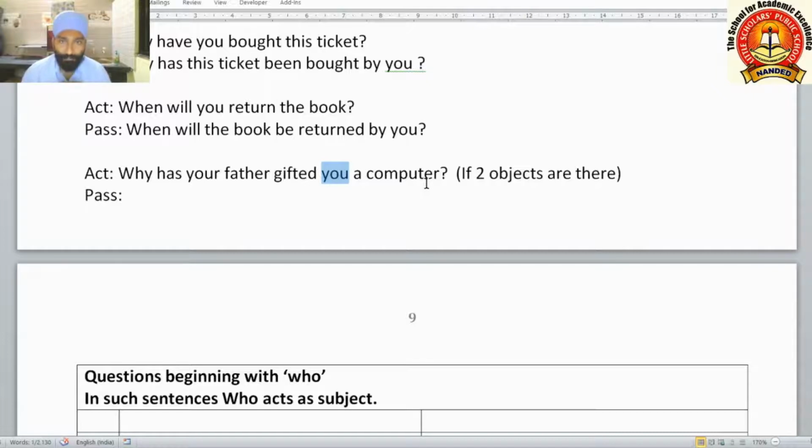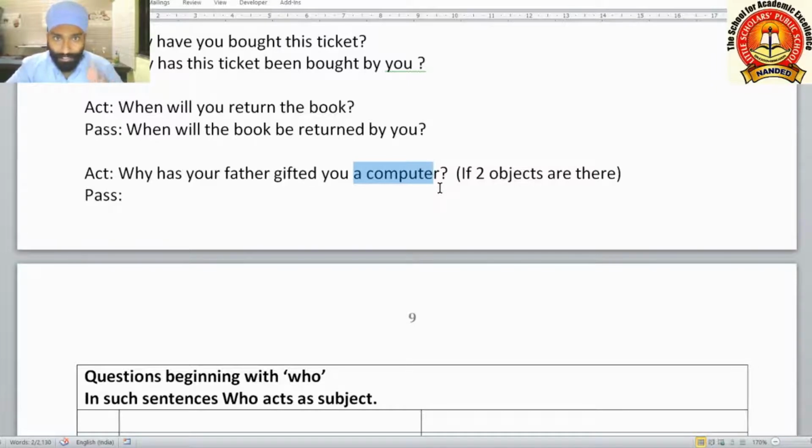Two objects are there, and which is direct object here? A computer is the direct object here because father, the subject, is doing direct action on computer. He is giving the computer to you. So you are the indirect object. He is doing action on you indirectly. He is doing the direct action on the computer. Computer is in the hand of your father and he is gifting you. So you are the indirect object. So these are direct and indirect two objects, you and a computer.